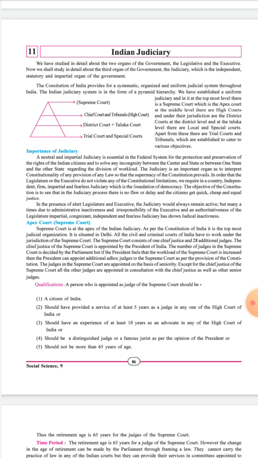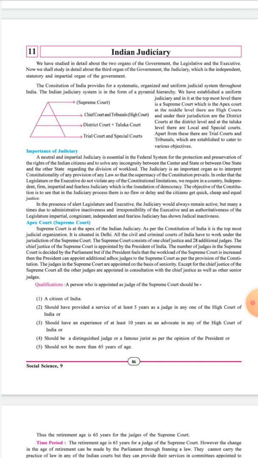Now we will see the importance of judiciary. What is the importance of judiciary? A neutral and impartial judiciary is established in a federal system for protection and preservation of the rights of the Indian citizens, and to solve any incongruity between the center and the state, or between one state and another state regarding the division of workload.